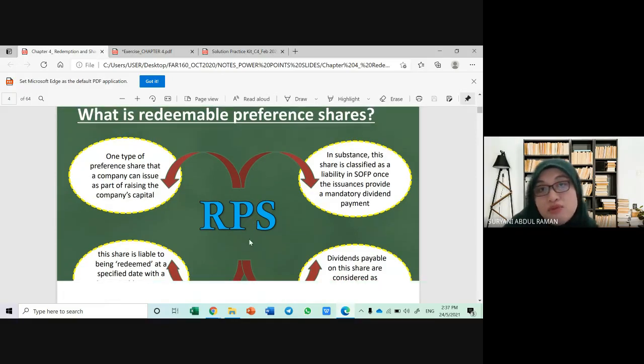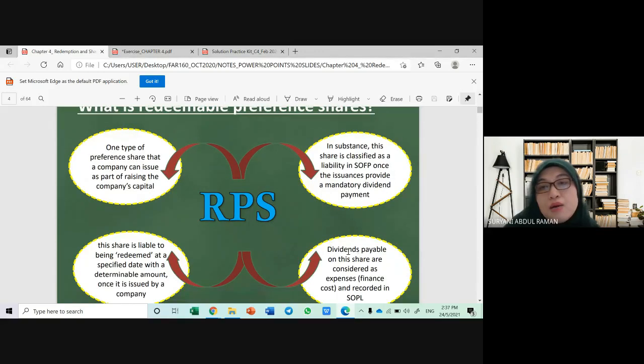Associated with that, any dividend paid to this type of shareholder will be considered as an expense, or called finance cost, and is recorded in the statement of profit or loss. Now, this item is not being tested yet. We will learn it further in chapter 5, where there are dividend payments to the ordinary shareholders, the normal preference shareholders, and also the redeemable preference shareholders.